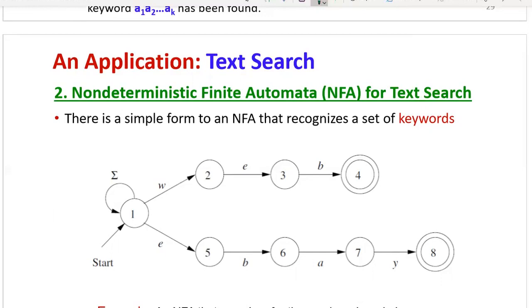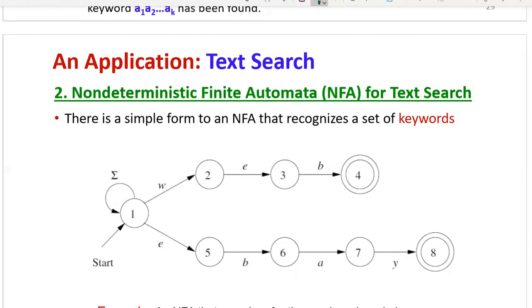Now here from state 1 on sigma, sigma means any of the letters from the keywords web and eBay. Here you can see all the transitions are labeled character by character from the words web and eBay.